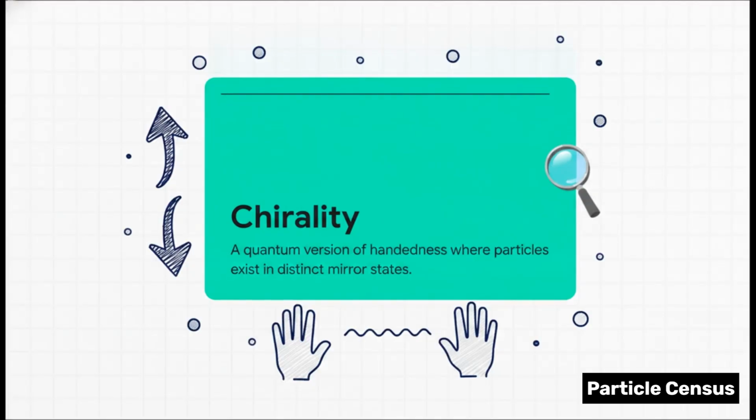Now let's talk about chirality. This is basically a quantum version of handedness, where particles exist in mathematically distinct left-handed or right-handed mirror states.